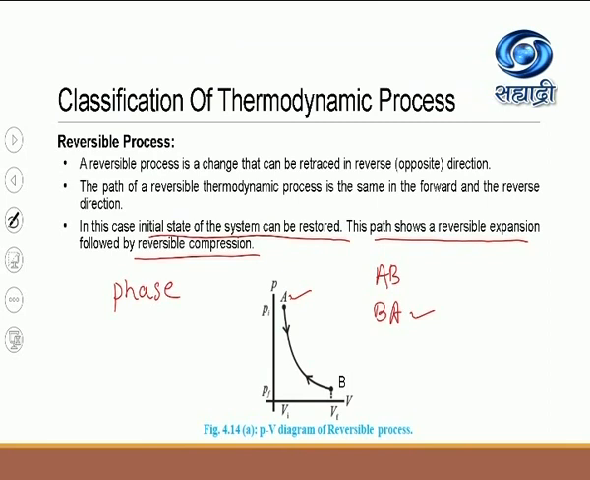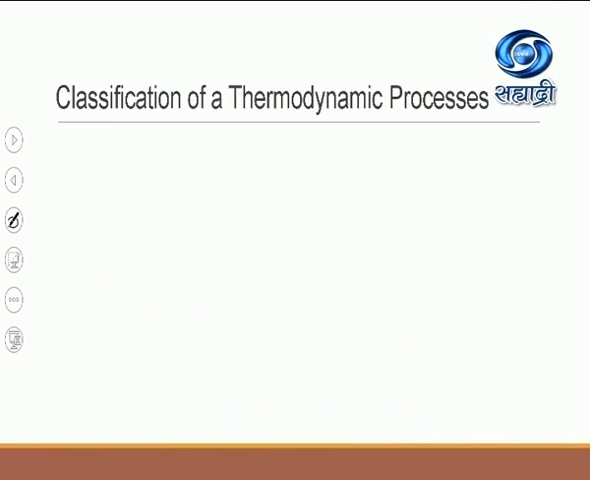But keep one thing in mind: in case of a reversible process, we are assuming that there is no loss of energy. So remember, all reversible processes are ideal processes. Now what happens practically? Let us see the second type, in which you will understand about all practical processes. The second classification, the second type, is called the irreversible process.